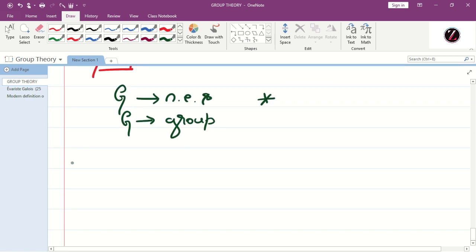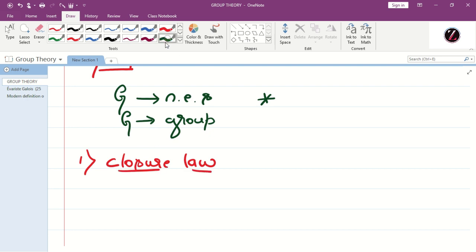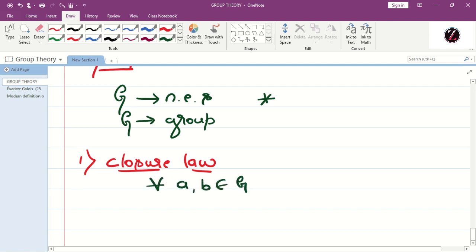So what are the laws? The first one, closure law. What do you mean by closure law? For all a, b belongs to G, a star b belongs to G. That means if you take any two elements of G and combine them with star, the result must be in G itself. Therefore, closure law is nothing but verifying the binary operation.